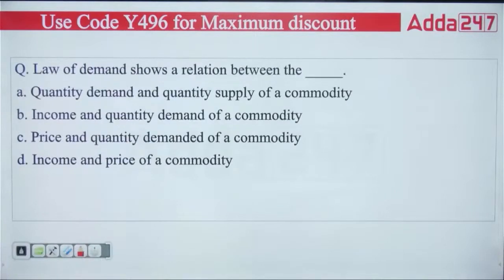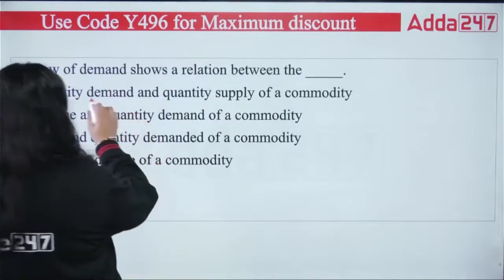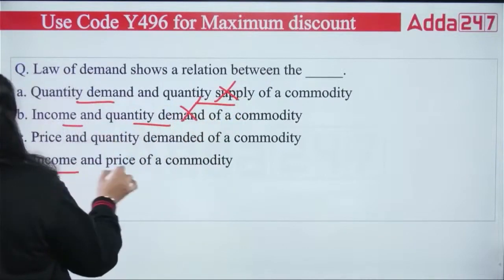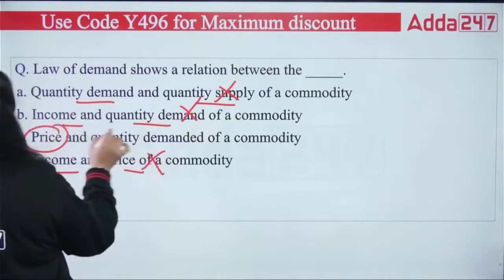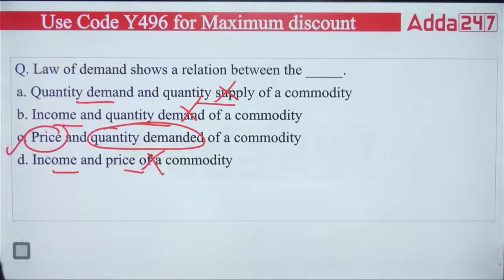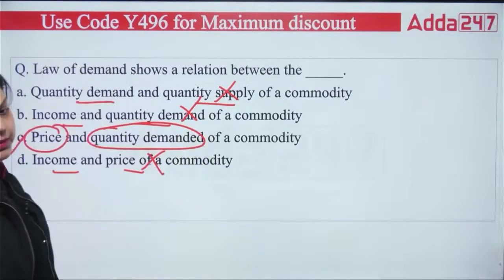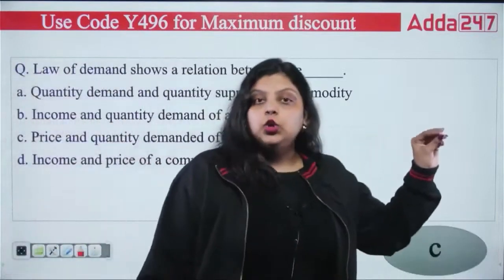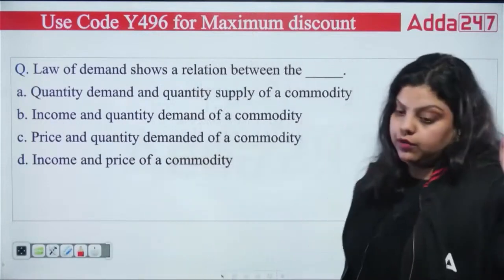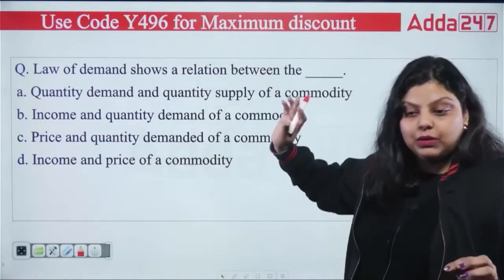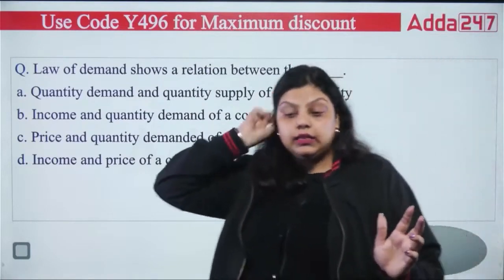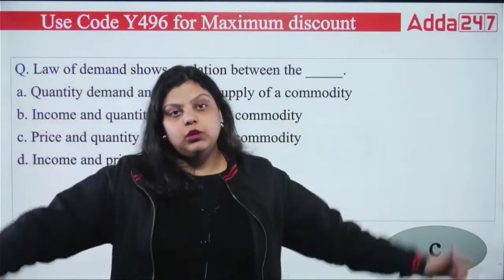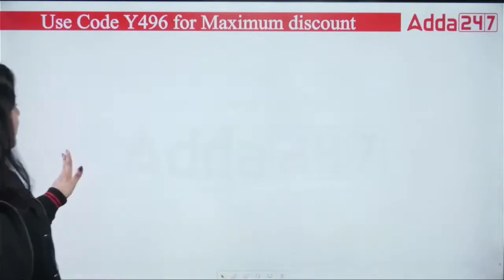Next, law of demand shows the relationship between, now we have just discussed, quantity demanded and quantity supplied, obviously no. Income and quantity demanded, no. Income and price, no. It is the price and quantity demanded. That's the relationship which law of demand shows. So your right answer will be C. Okay, so I guess till now with the help of questions, you understand what the law of demand actually is. I think every kind of question has been asked in this particular PPT. And apart from that, I have also told you how the relationship will be checked on the graph. So I guess law of demand is clear to all of you.